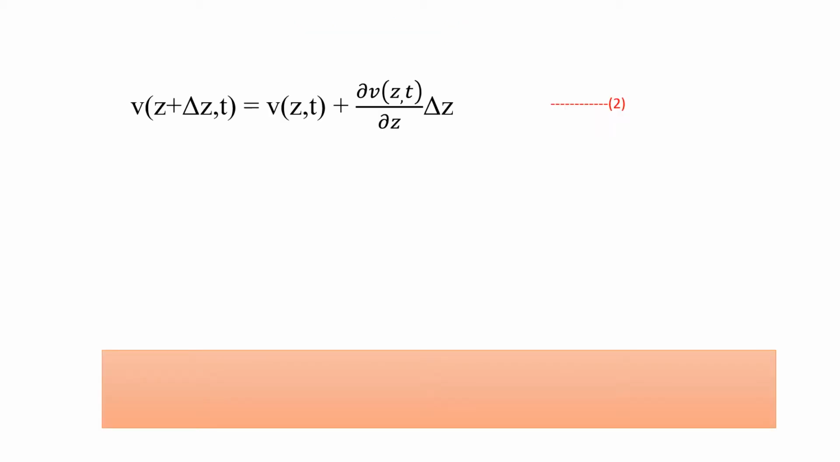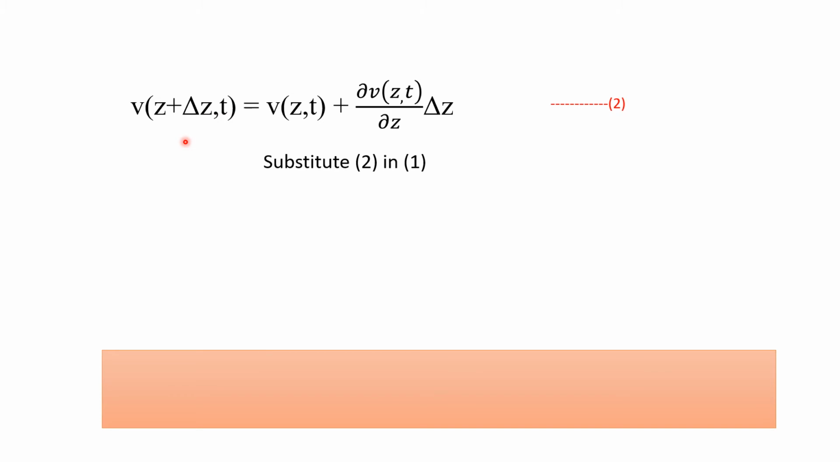Now next we can write V of Z plus delta Z, T. This is the voltage at an incremental length, which will be equal to the voltage at Z plus the incremental differential. So generally we can write it as V of Z, T plus dou V of Z, T by dou Z into delta Z. That is the voltage at Z plus the voltage differential with respect to Z. So this will give you the incremental length voltage.